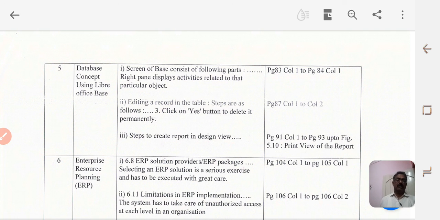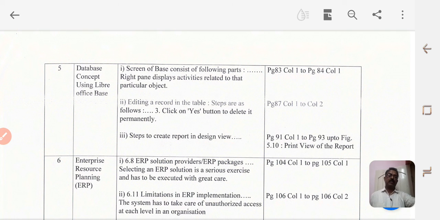So for the contents excluded for lesson number 5, make sure to mark in your textbook: page number 83, column 1 to page number 84, column 1; page number 87, column 1 to column 2; and page number 91 from column 1 to page number 93 up to figure 5.10 of the particular lesson. Then the next lesson that you are going to study is enterprise resource planning.